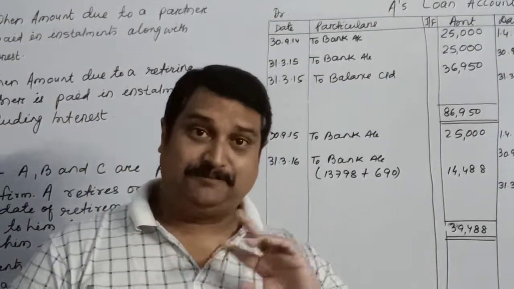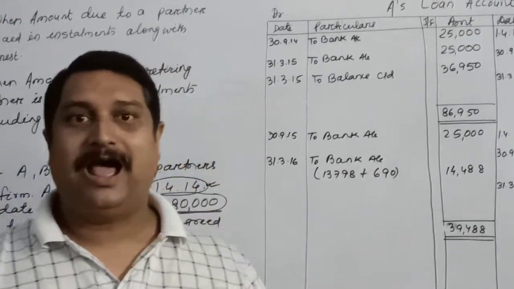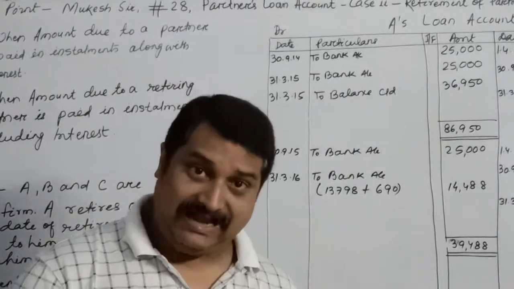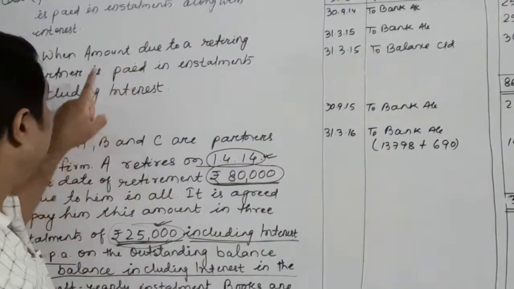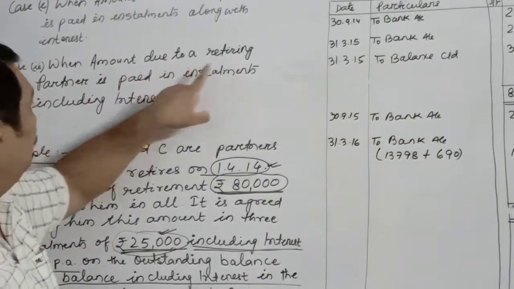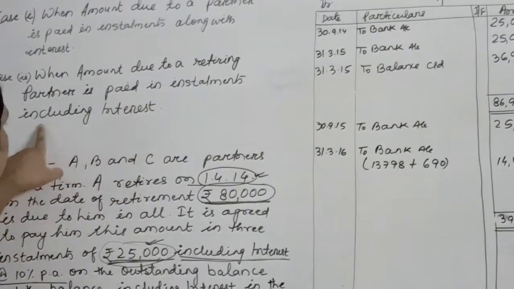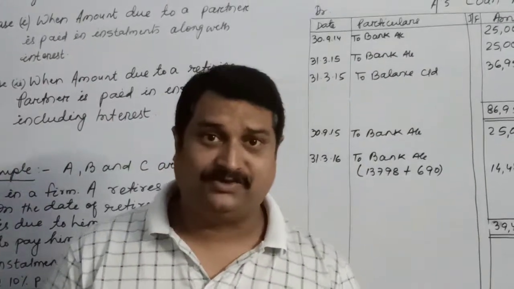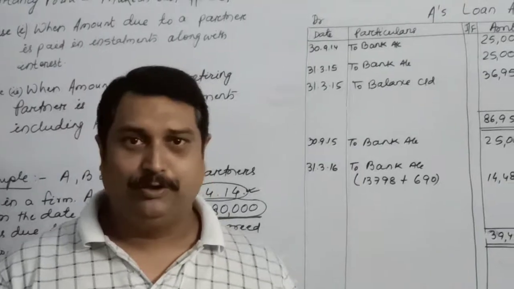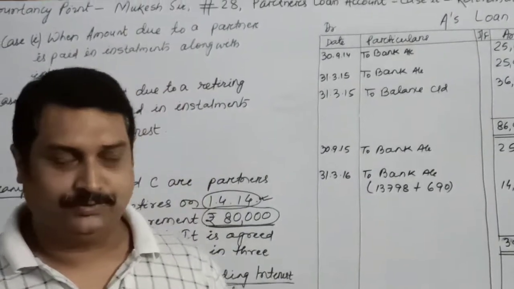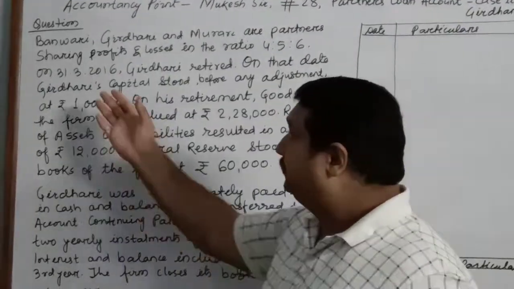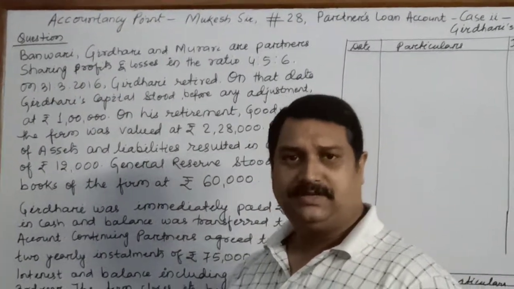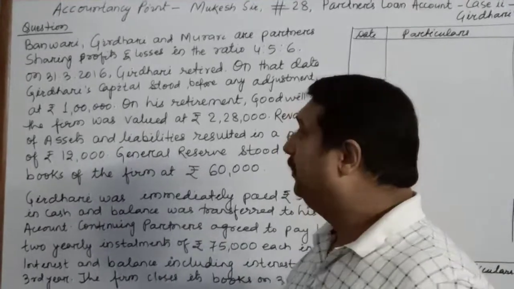First, I explained to you how to calculate and how to do the working if the installments are paid half yearly, and I also explained the second case when the amount due to a retiring partner is paid in installments including interest. Now I will take a full complete question, and then solve and show you how to prepare the partner's loan account. So children, I have taken this question, although it's not a full-fledged question, but it is in that format itself.